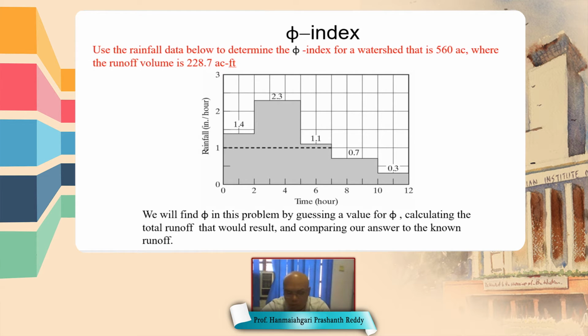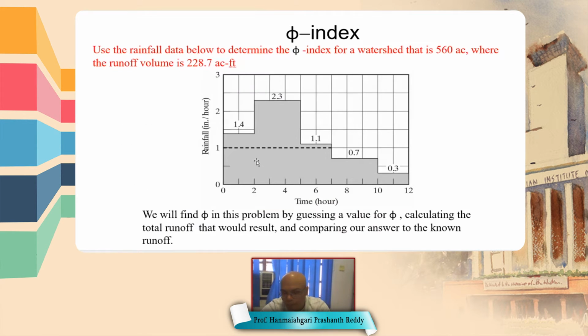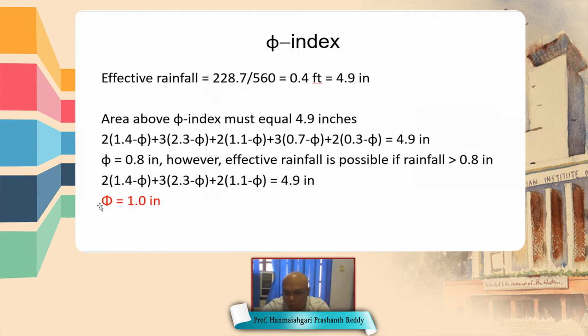Again we have to assume a phi value, and consider only those three rains in which rainfall is more than 0.8 inch per hour.